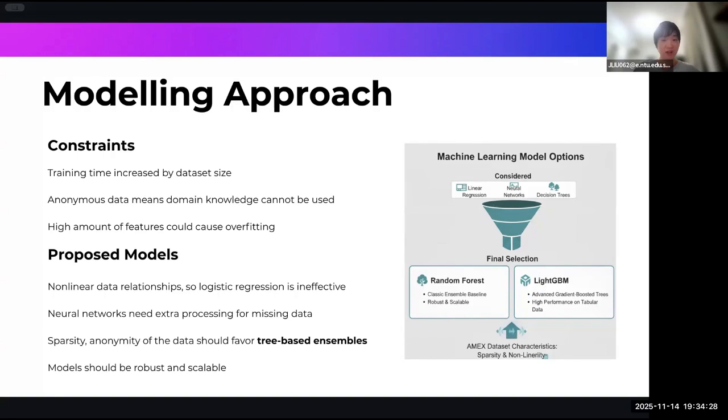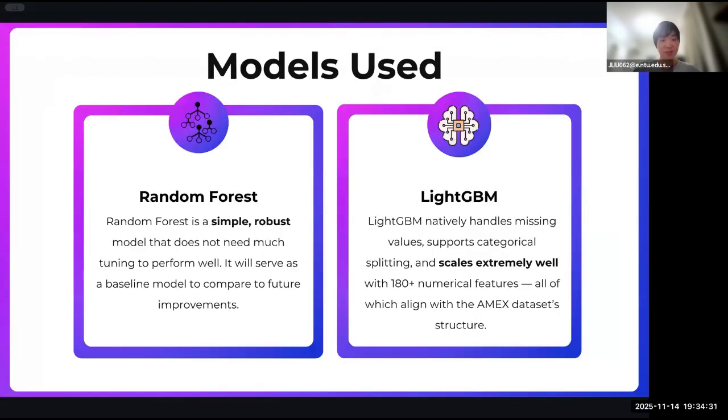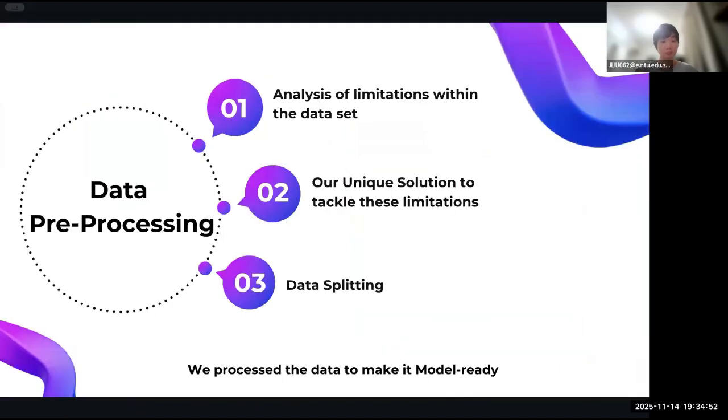The two models we used are random forest and LightGBM. Random forest is a simple, robust model that performs well with minimal tuning, so this can serve as the initial benchmark to compare future models to. Meanwhile, LightGBM can natively handle missing values, supports categorical splitting, and can scale well to the size and the structure of the dataset, so it should be able to capture patterns with more detail and provide a better performance.